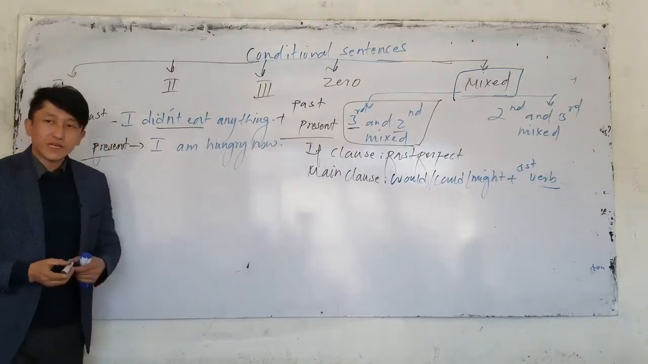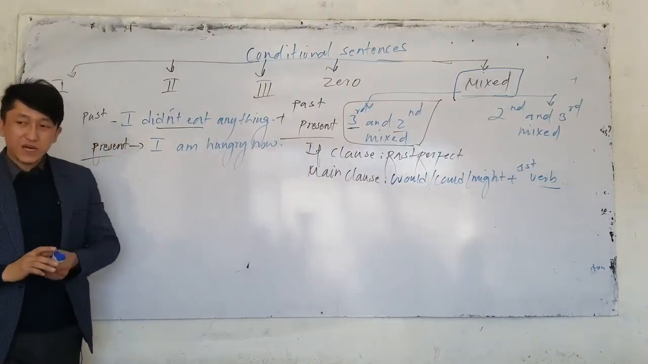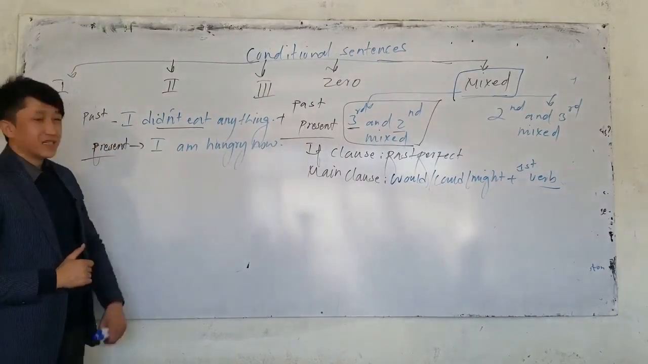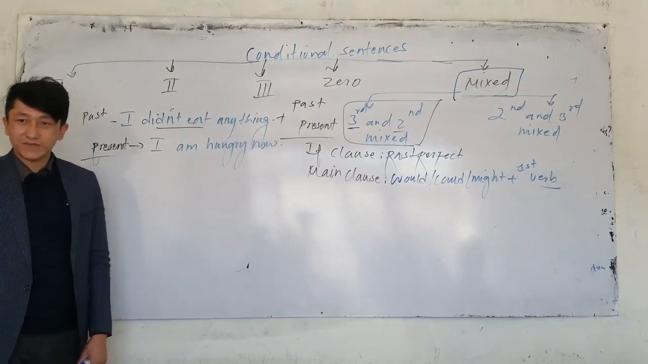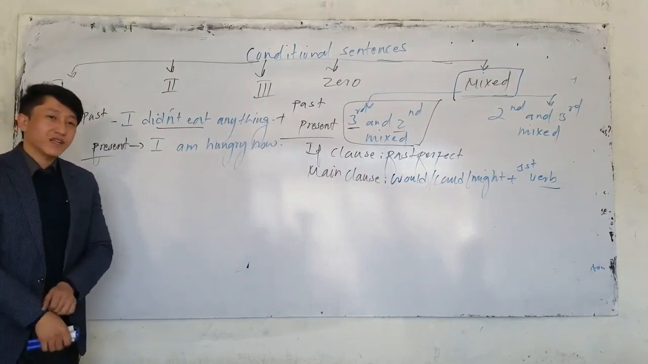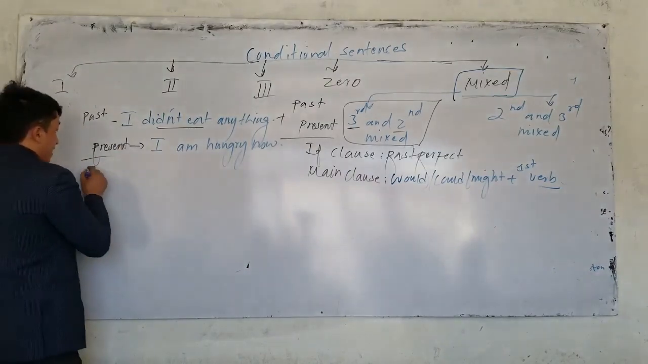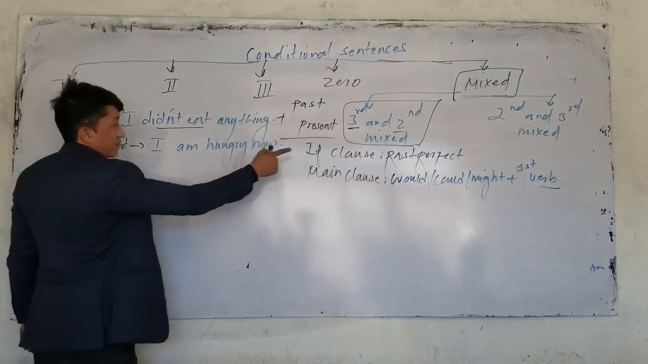How can I mix? If I want to mix, I will imagine the situation in a different way. Look, you did not eat anything. What do you feel now? What's the result of not eating? You feel hungry now. So what should I say here in this sentence? I say if clause. What is if clause? If clause is past perfect.